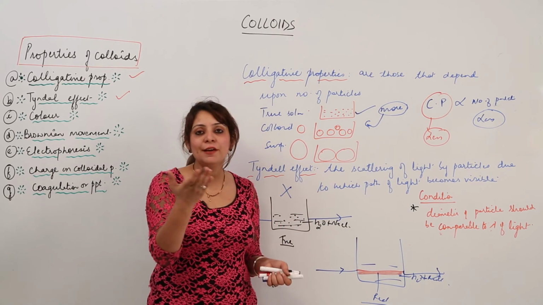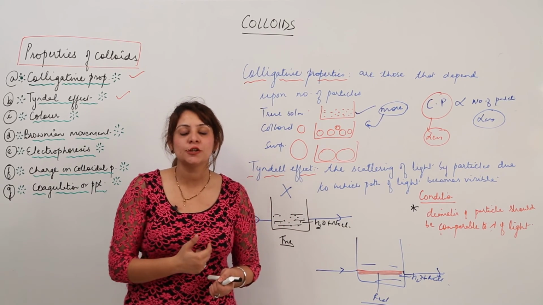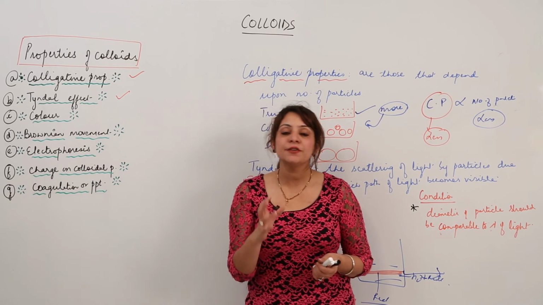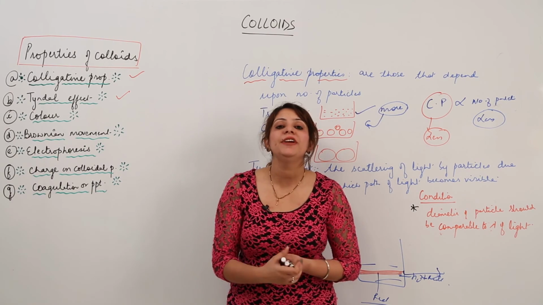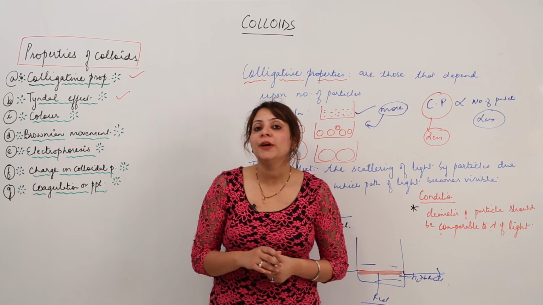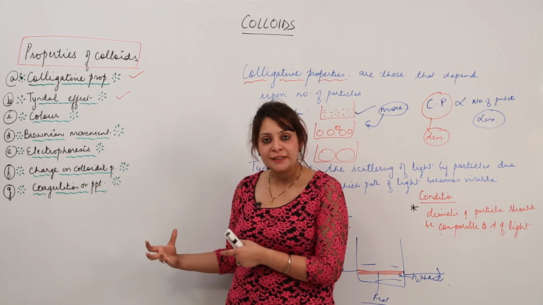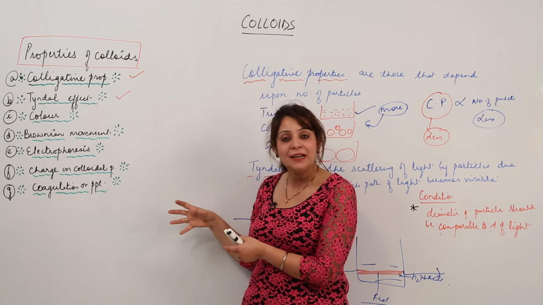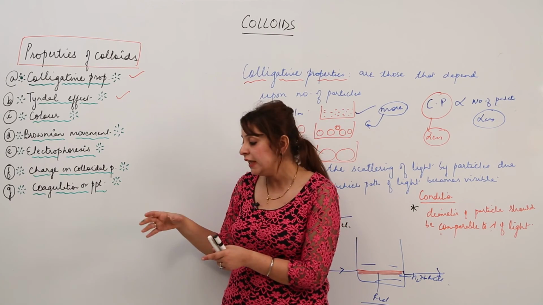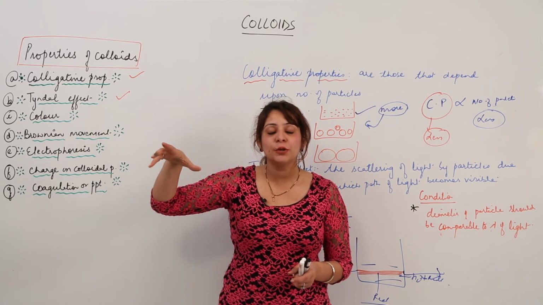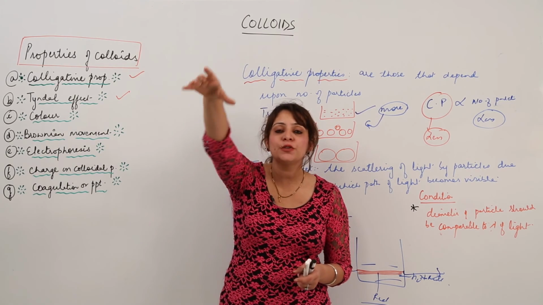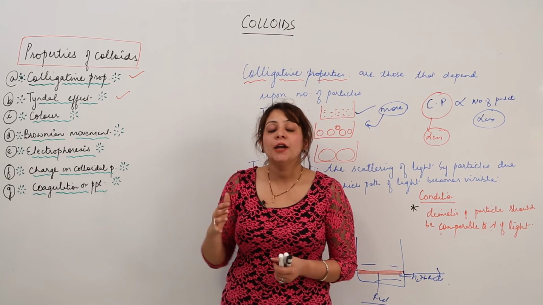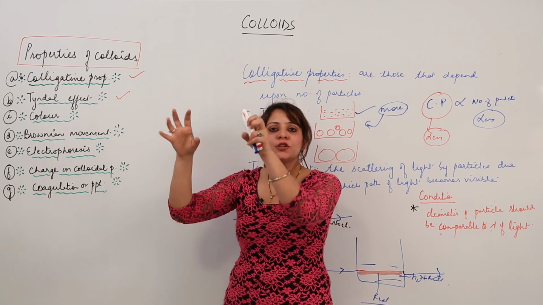You must have encountered the Tyndall effect in daily routine also. Like suppose you're watching a movie in a cinema hall, there's a projector which is just projecting the film on the screen. When the projector light is there, sometimes you get to see a proper path of light which is just reaching the screen, and you get to see the particles also moving in that.